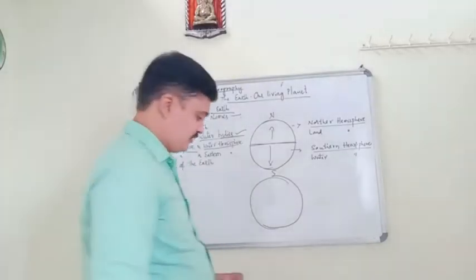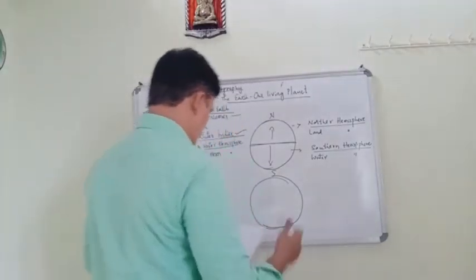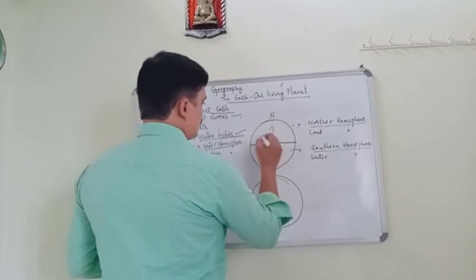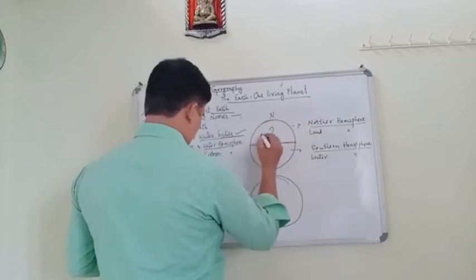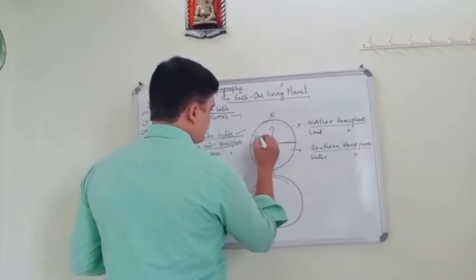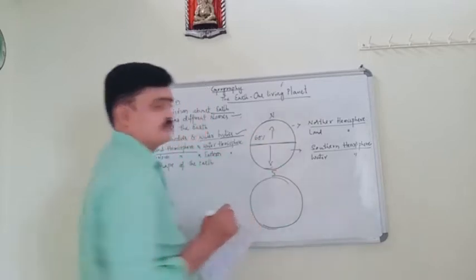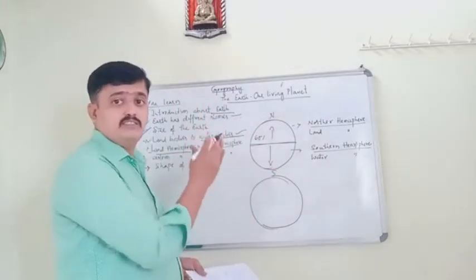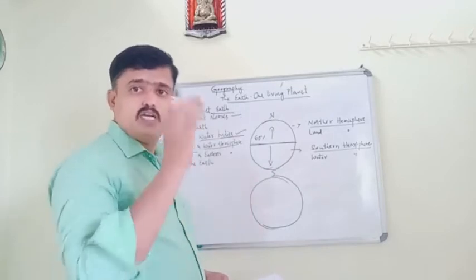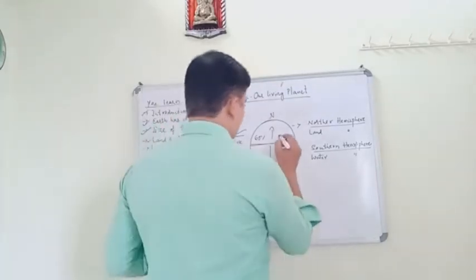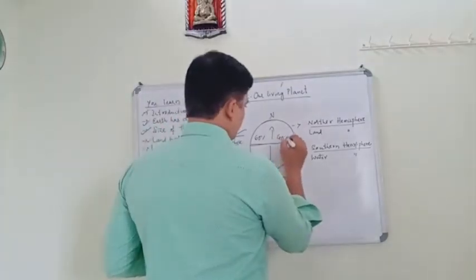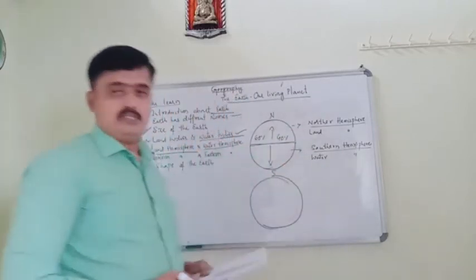Because the northern hemisphere has 60% of the land and 40% of the water.